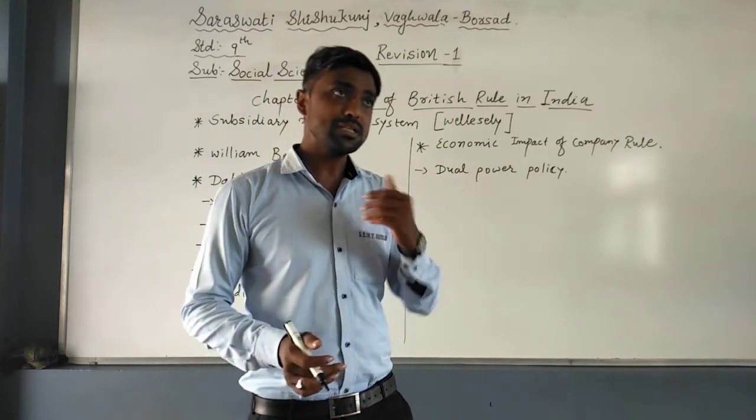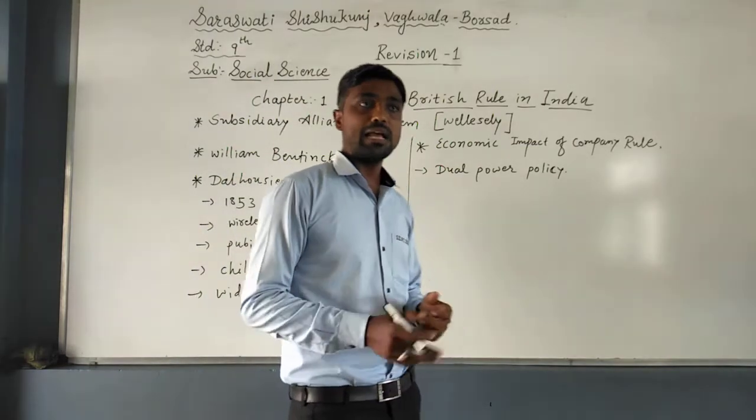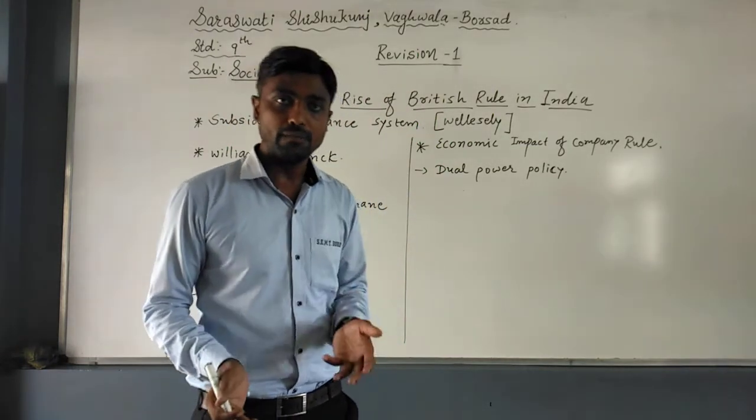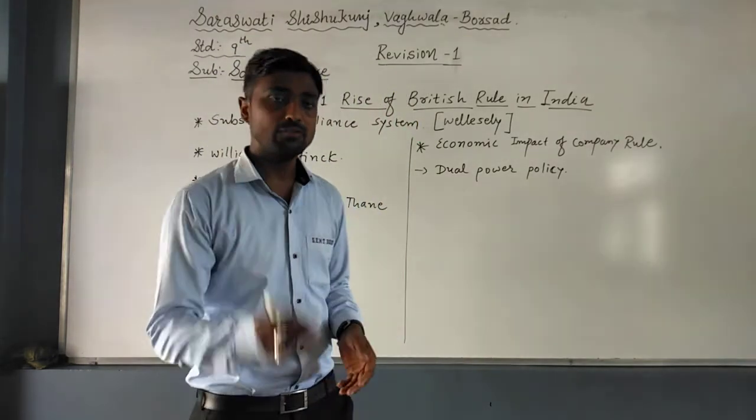It means the Britishers had power without responsibility and the Nizam had responsibility without any power. So after implementation of this dual power policy, the glittering of Bengal faded away.